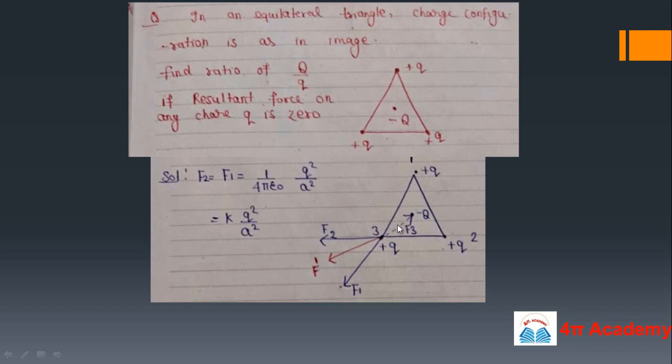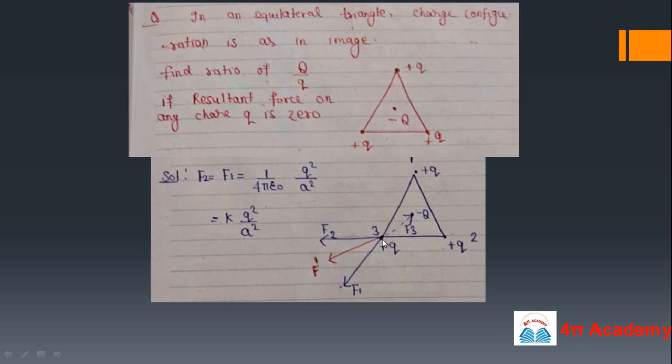Due to this plus q charge, the direction of the force will be this F1 because the repulsion will be there. Due to this charge plus q, the direction of force will be this, like F2, because it's also a repulsive force. And due to this charge minus Q, the direction will be this because it's an attractive force. The total resultant of this F2 and F1 will be this F dash. So these are the directions.